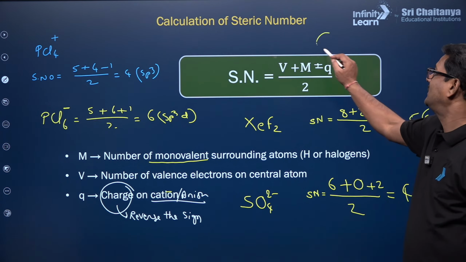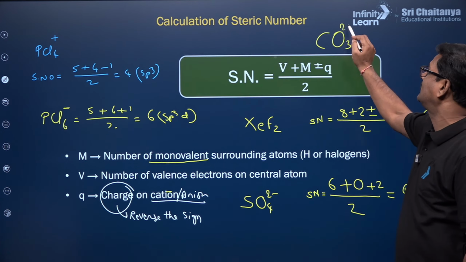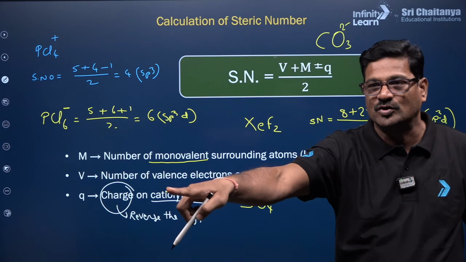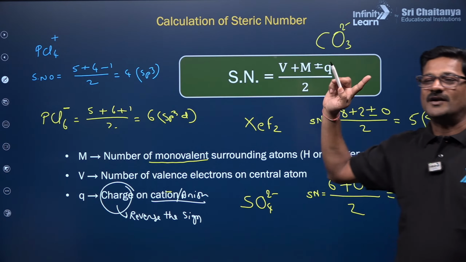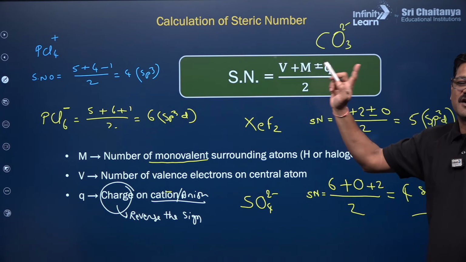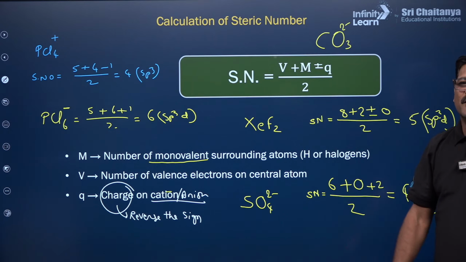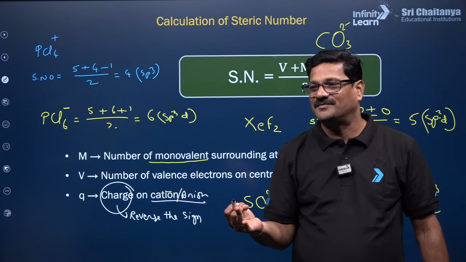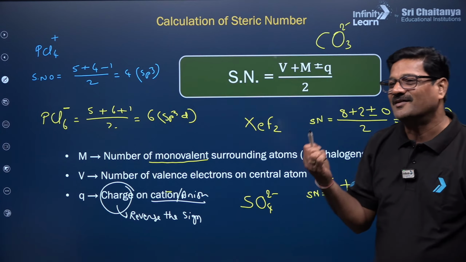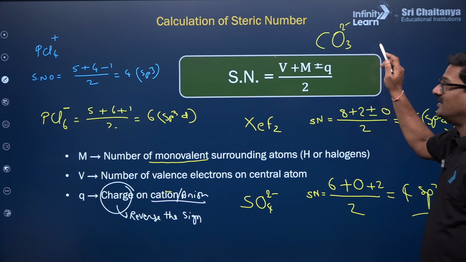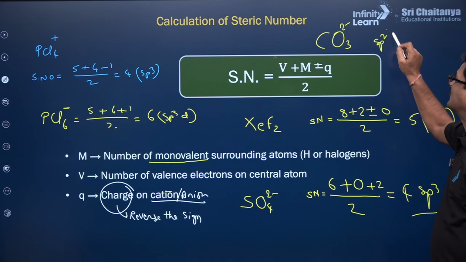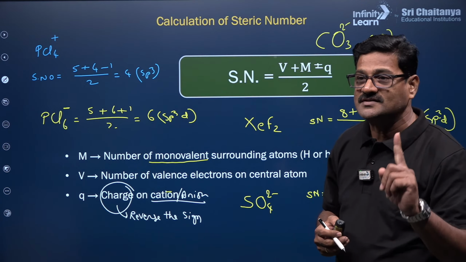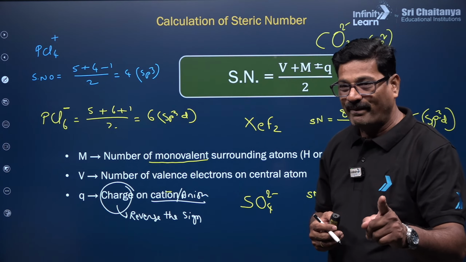Aradhya, last question of the day, CO3 2 minus, carbon's hybridization. Tell me quickly in the chat box. I'm expecting you to do it. What is the hybridization of carbon in the carbonate ion? Quickly, okay, so it is going to be sp2. So the speed game, NEET examination, bachcho, it is a speed game.